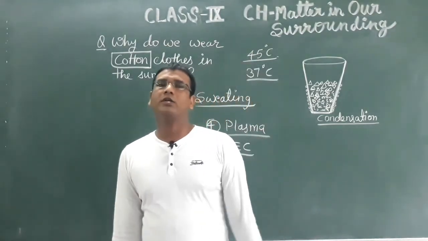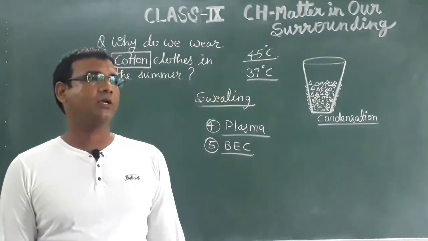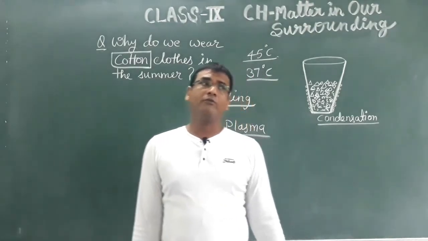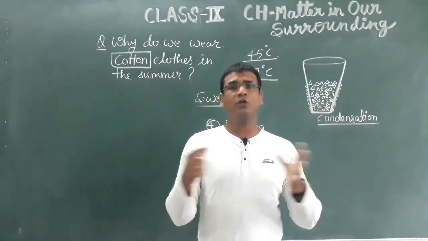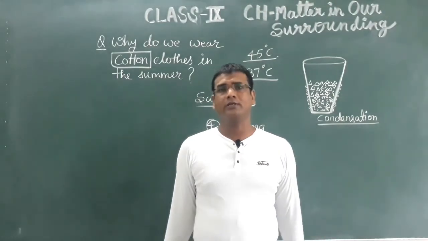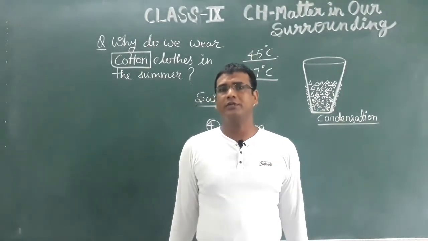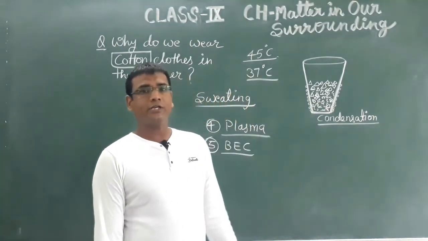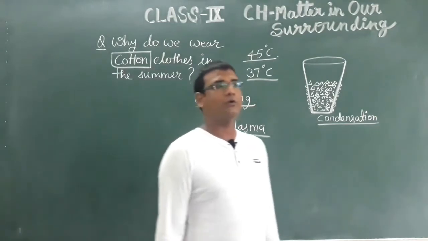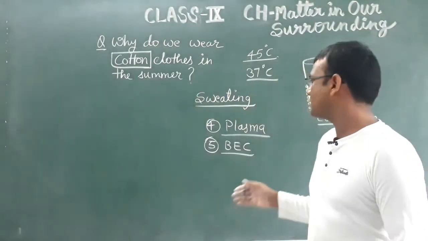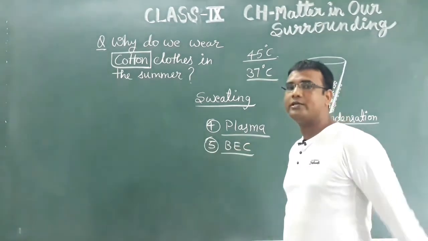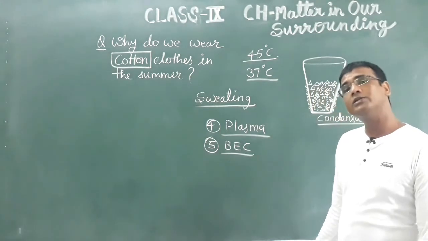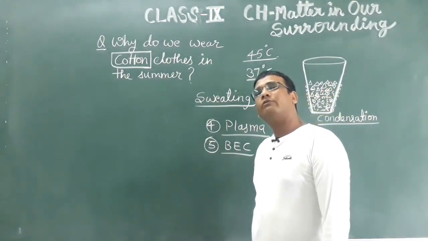What is plasma? What is BEC? See, the third state of matter is gas. Although it is a little difficult to understand, I am just trying to give you some basic idea. When you pass a gas in an electric field, the gaseous molecules will get charged, and they will form ions.